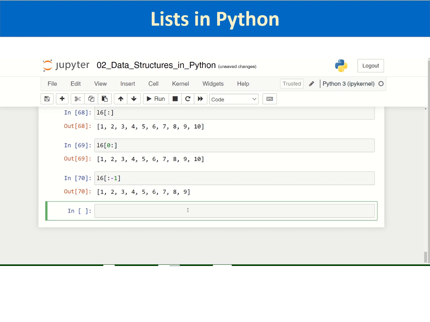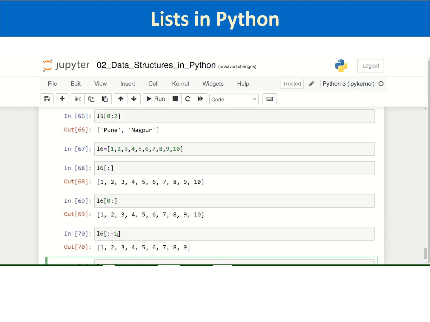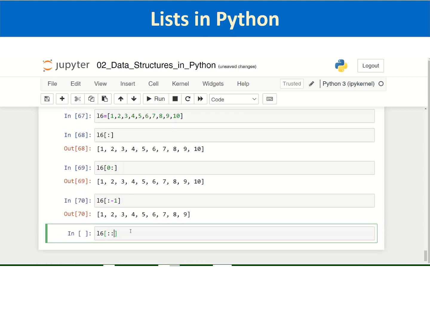Now when you are doing this slicing, you can also pass on the step value. Let us say I am not specifying the start index and end index, but I am specifying the step. By default, if you are not specifying the step, in all other cases up till now we haven't specified step anywhere, it is taking step of 1 as default. Now I am specifying the step of 2.